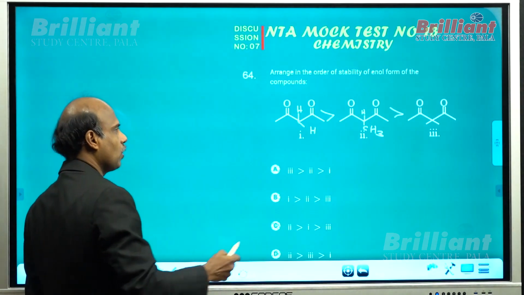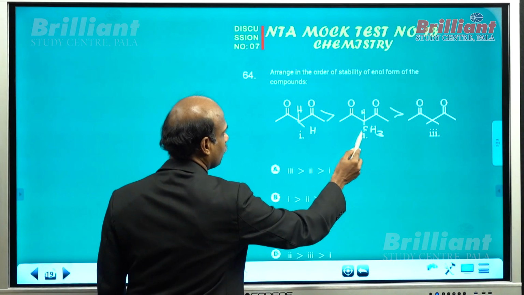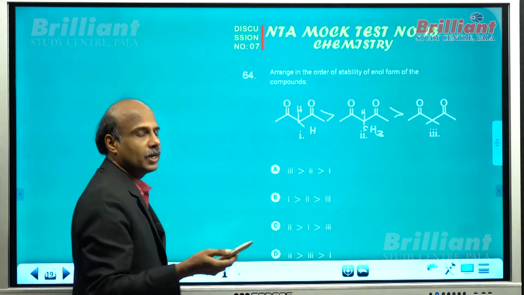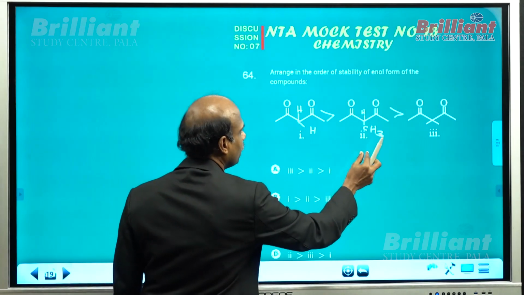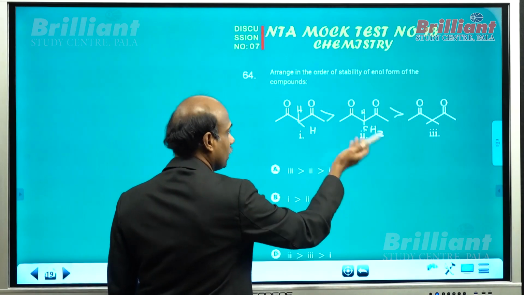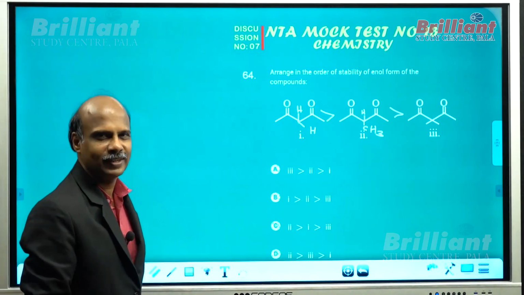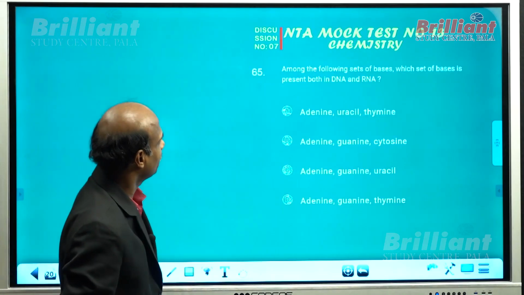Suppose instead of methyl, if you put a phenyl group, no doubt the tautomeric content will be very high. Please note it. But here, being a methyl group, that will minimize the enol content. If it is a phenyl group, that will increase the enol content. Clear now? Now let me go to question number 65 here.